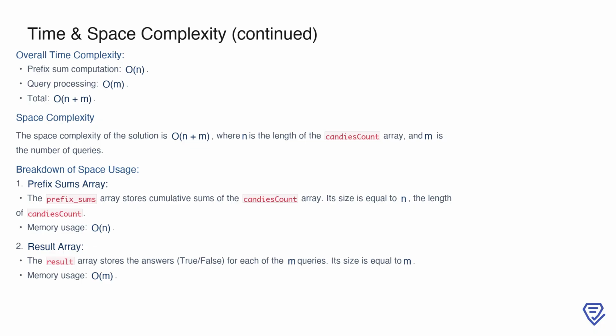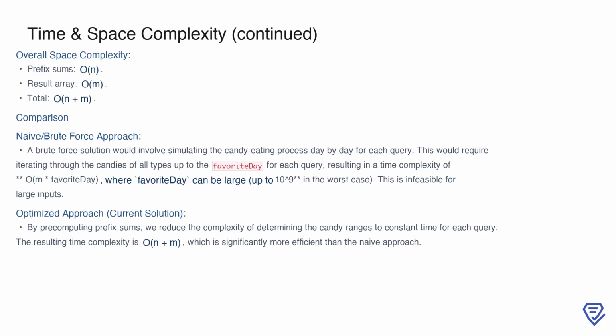Second, we store the results of the queries in a result array. This array has a size equal to m, the number of queries, so it uses O(m) space. Combining these, the overall space complexity is O(n + m). In total, the solution uses O(n) space for the prefix sums and O(m) space for the result array, giving us an overall space complexity of O(n + m).